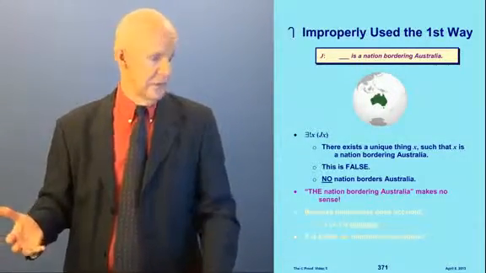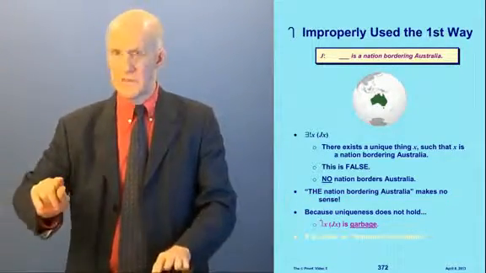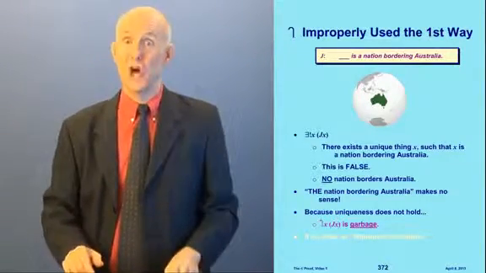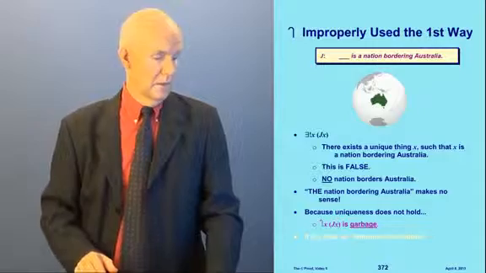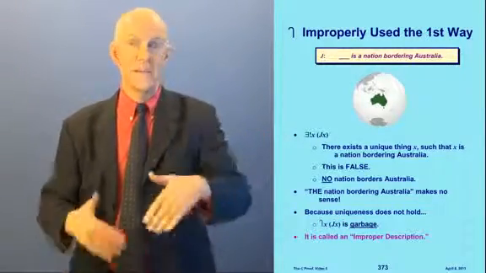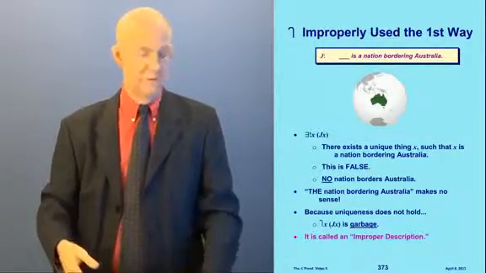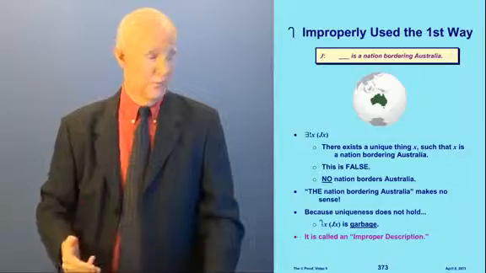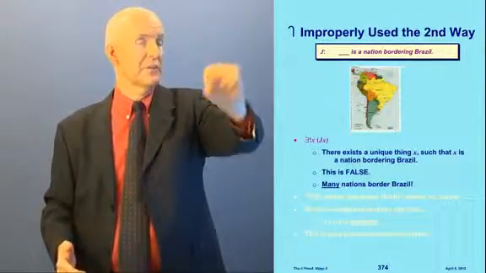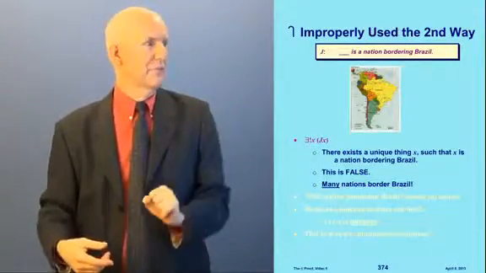There is no such thing. And because uniqueness does not hold, if I write the X such that JX, when this is the predicate J, that is garbage. And so it is called an improper description. When the uniqueness formula is false, then the description operator produces garbage. That's the first way. There's another way it can produce garbage. Let's look at this one, the second way. Supposing J means blank is a nation bordering Brazil. Here's a map of South America.